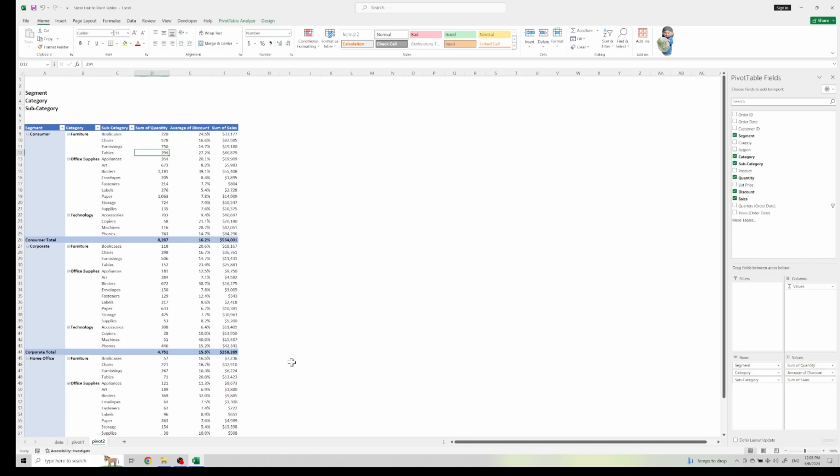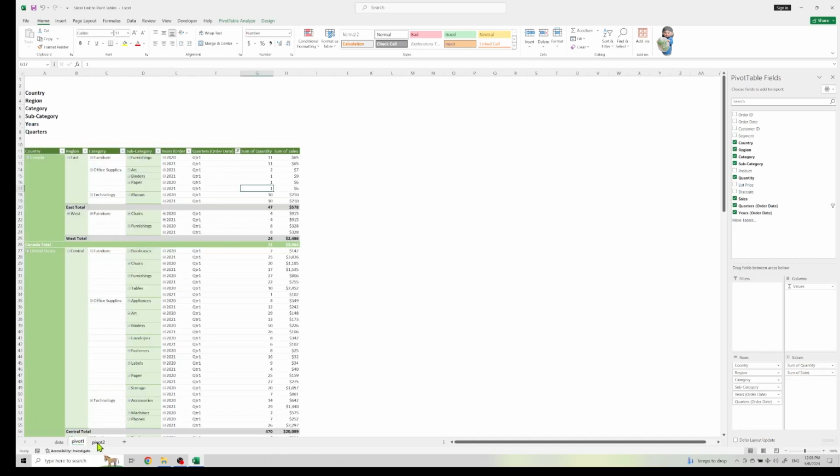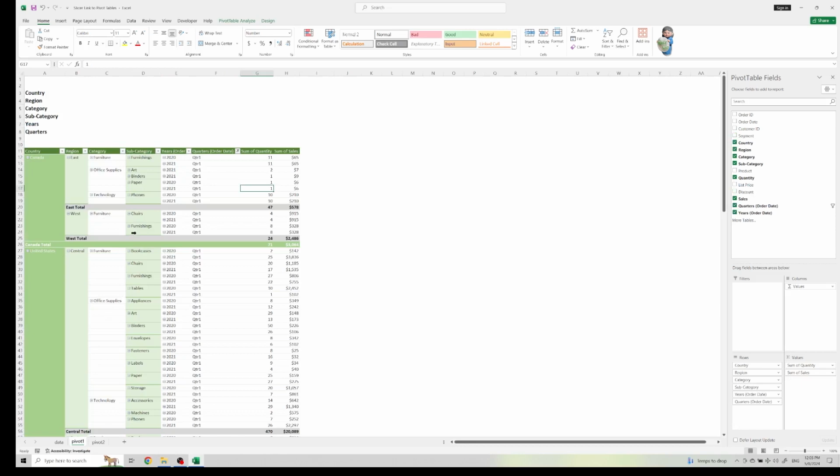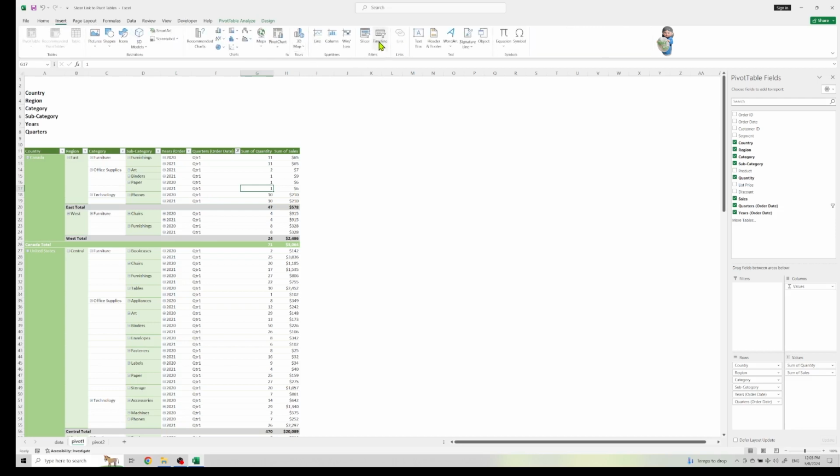Now, I want to add a slicer to filter years and quarters right here. You notice that in pivot 2, I don't put years and quarters, I only put it in one. So in order to create that, I go right here, Insert, under Slicer. This opens up a box, and I can pick the fields that I want to filter. So I want quarters and years.